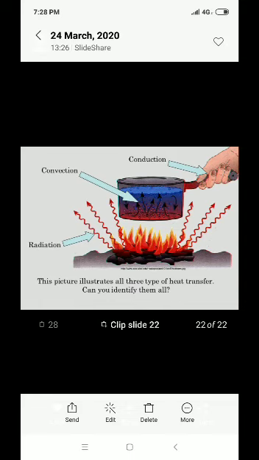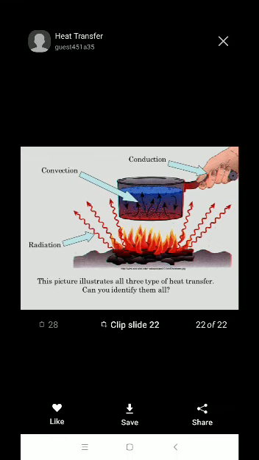Radiation is the transfer of thermal energy by electromagnetic waves. Convection has no direct contact, and is the transfer of thermal energy by molecular motion of the medium. This was all about the introduction to heat transfer.